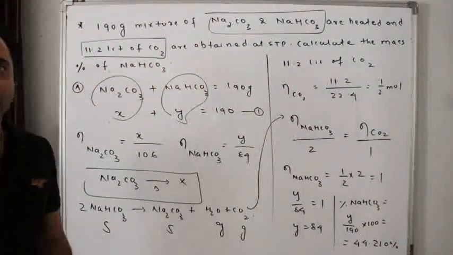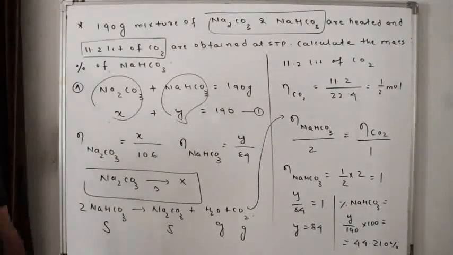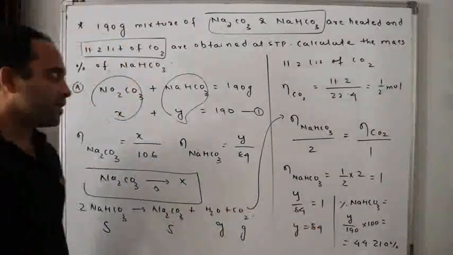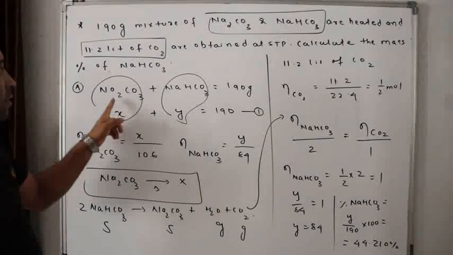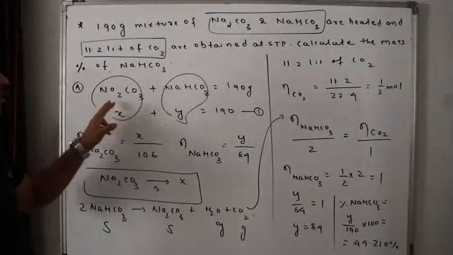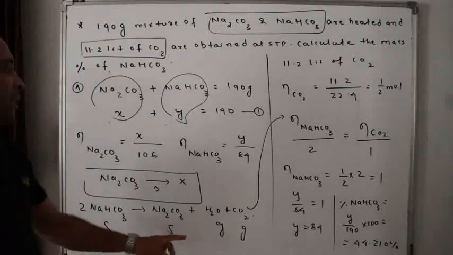Done? Clear? Easy? So the percentage of NaHCO3 is how much? 44.210%. If you want, I can tell again. I have already taught you that Na2CO3 is very stable towards heat. It will not break down. NaHCO3 will break down to give water, carbon dioxide and sodium carbonate.